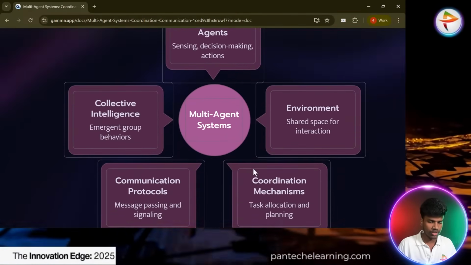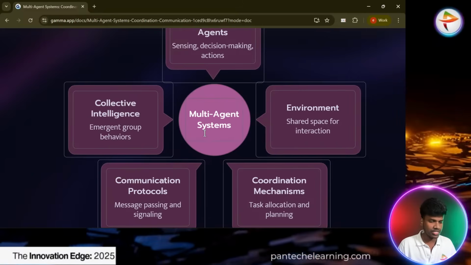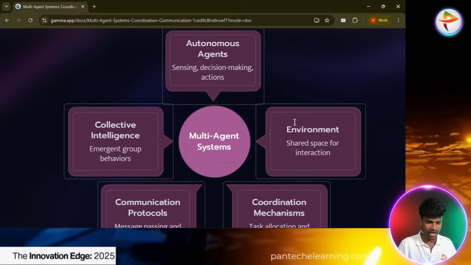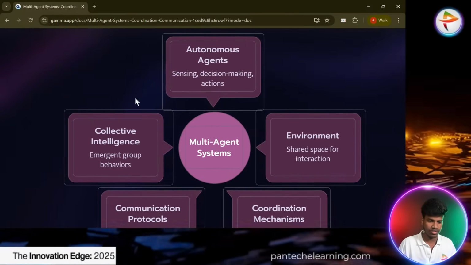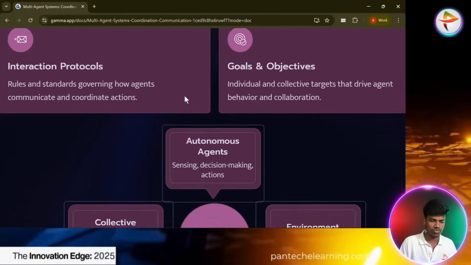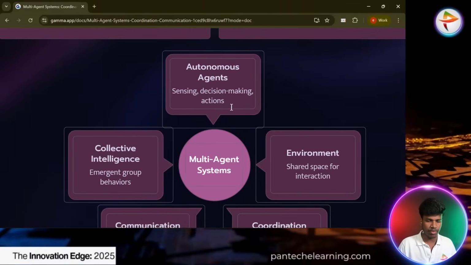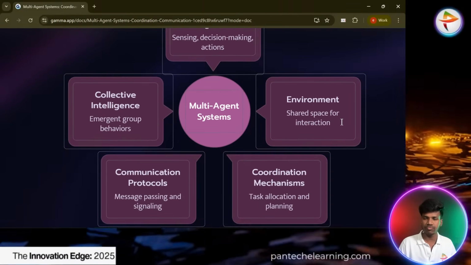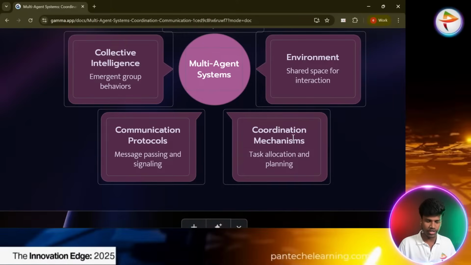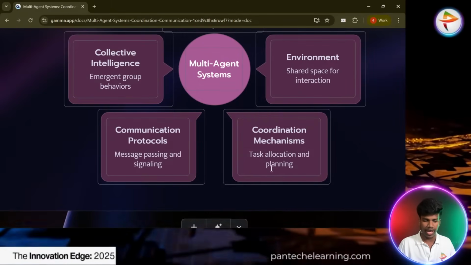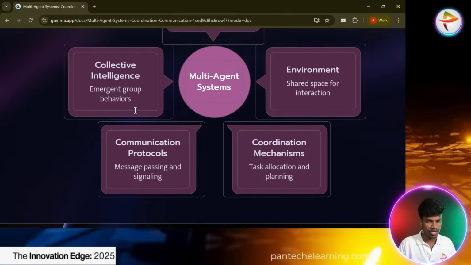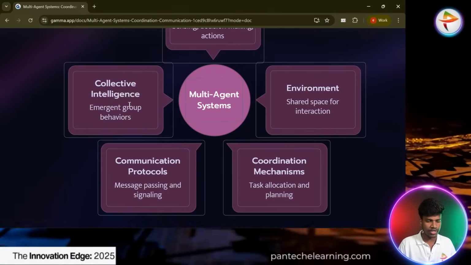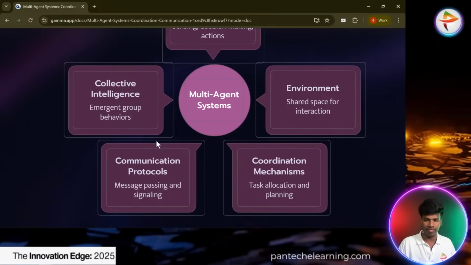Now the other key factors of the multi-agent system are autonomous agent, environment, coordination mechanism, communication protocol, and collective intelligence. They are a miniature of the previous one. Sensing, decision making and action; the environment shares the space for interaction; the coordination mechanism is task allocation and planning; the communication protocol is message passing and signaling; and collective intelligence is emergent group behavior.